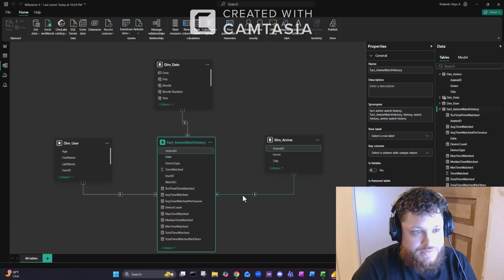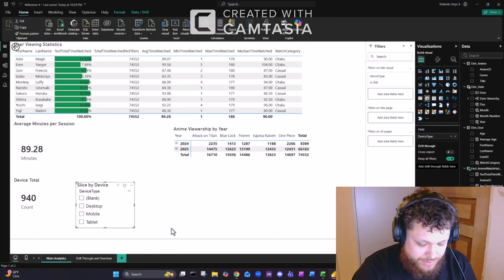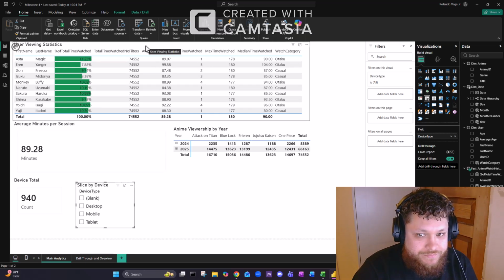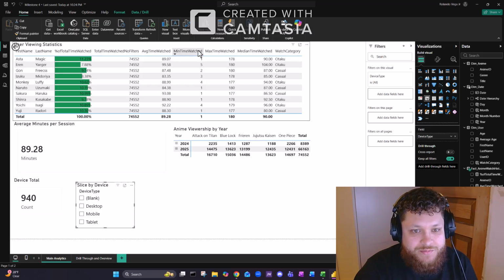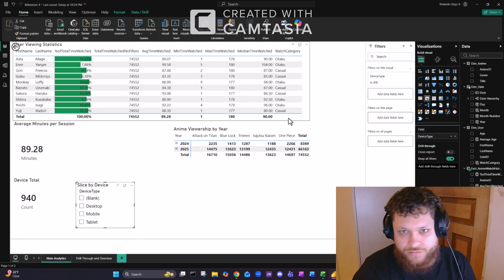Then I can move on to my visuals and kind of explain what they have going on. My main table here, the user viewing statistics, I have first name, last name of each user, percentage of total time watched. This is the total time with no filters, average time, minimum time watched for each user, max time, and then the median time for each user. This is that extra category that I was talking about earlier, which I can address in the analytical questions afterwards.